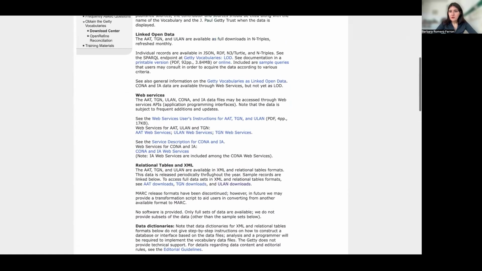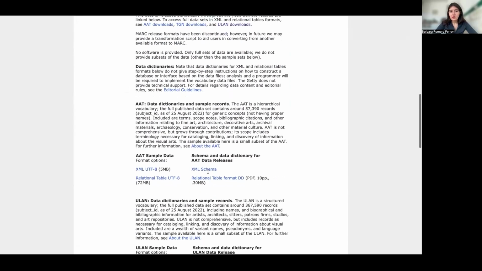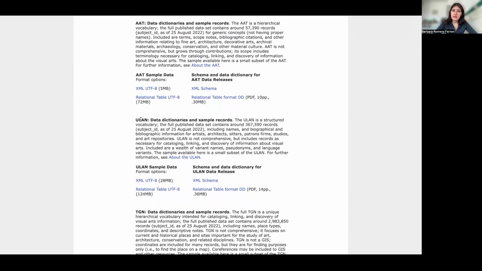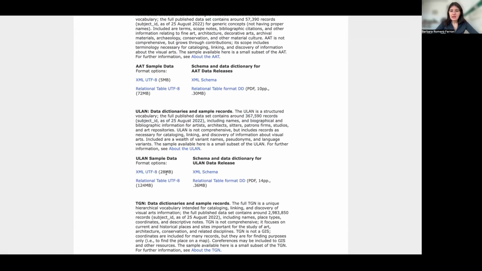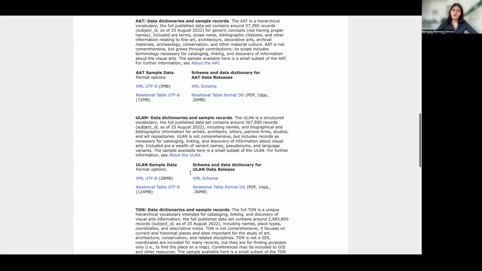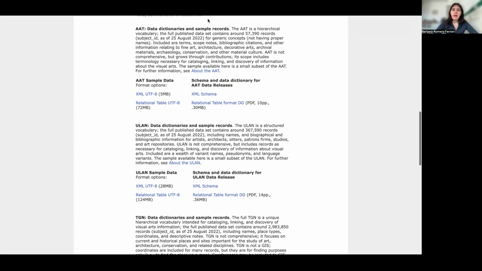There are many different ways of doing that. One of the simplest is going to the vocabulary that you want to use. In this case it would be ULAN, that is data, dictionaries, and simple records. As you see here, the full published dataset contains almost 400,000 records. In this way, you can decide to download a sample of the data, but also the schema. And then you can choose XML or UTF-8, a relational table.